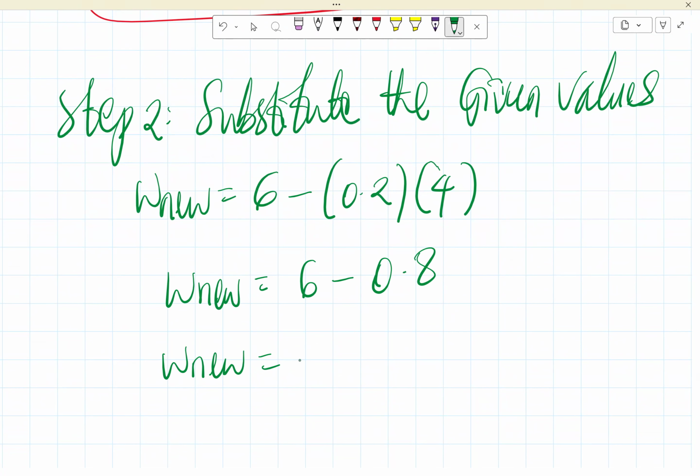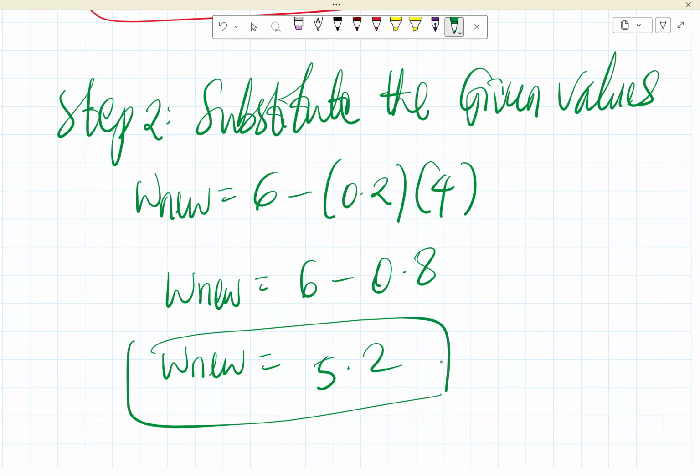W new here is 5.2. No, wait. This is 0.2 times 8, right? That is 5.2, yeah? So the new weight is 5.2.